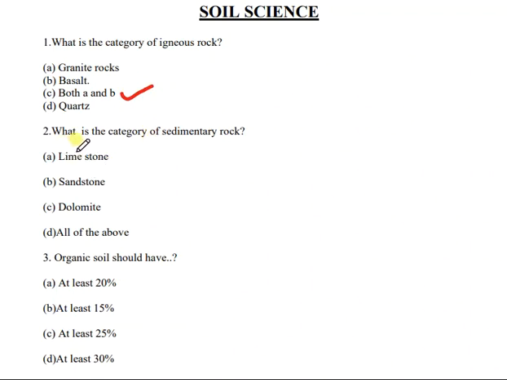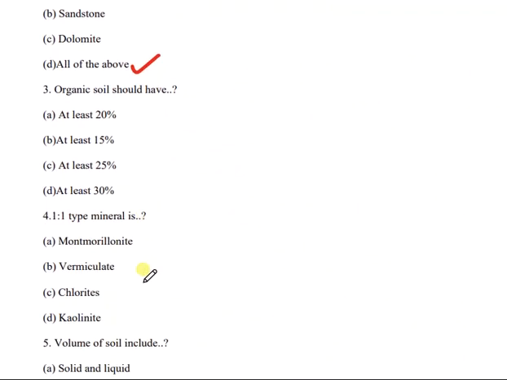Then question number 2. What is the category of sedimentary rock? And the options are limestone, sandstone, dolomite, or all of the above. And the correct answer is D, that is all of the above. Limestone, sandstone, and dolomite, all of the above included in sedimentary rock.